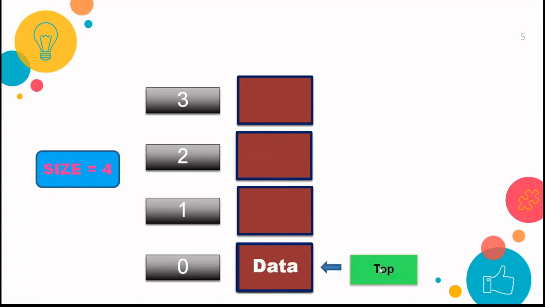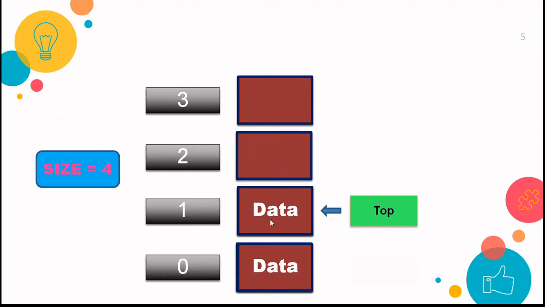Here, first your top got incremented and the data was being placed at the 0th location. Now again, if you want to insert one more element, again your top will be incremented by 1, that is 0 plus 1 is 1, and at the new location of the top the data will be pointing. So first top has to be updated. Now once your top has been updated, then your data will be added to that location.